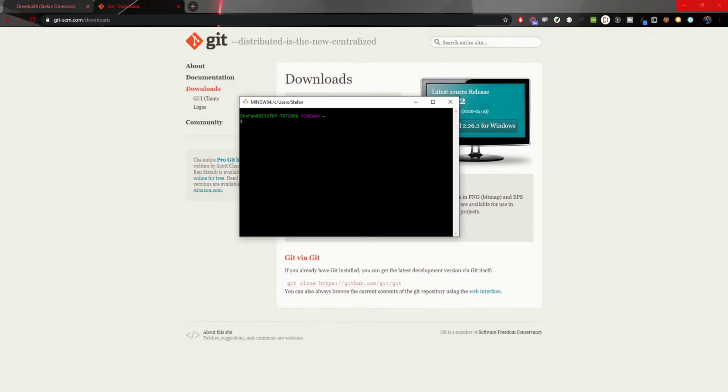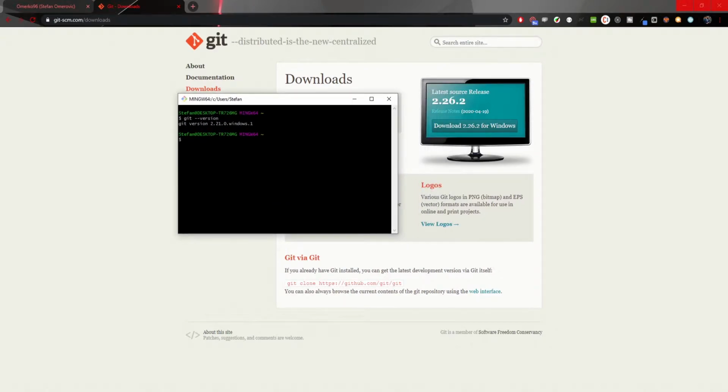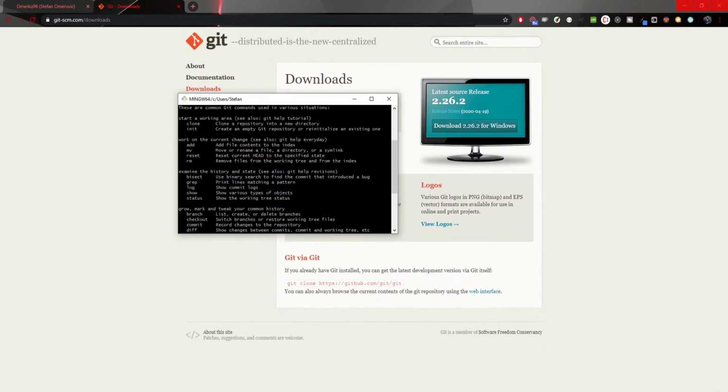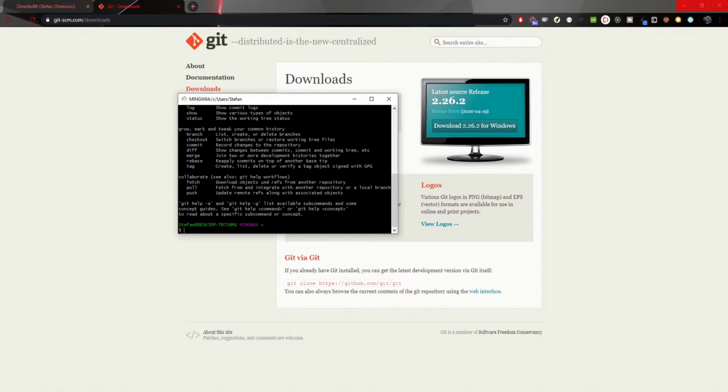So now to check that we have installed Git, you could write git --version and you will see the version that we installed. My version is obviously a bit older, but that's not the point here. If I just type git here, I could see different methods that we could run with Git. We will take a look at a couple of those today. You could work with Git not just with Git Bash, but also with any type of command lines like PowerShell or terminal, etc. So now let's create a project that we will work on.